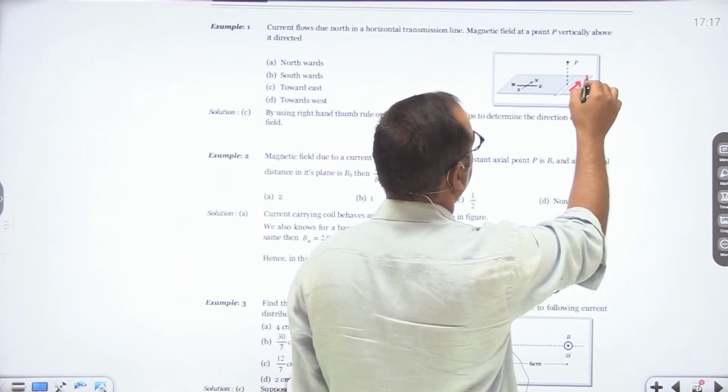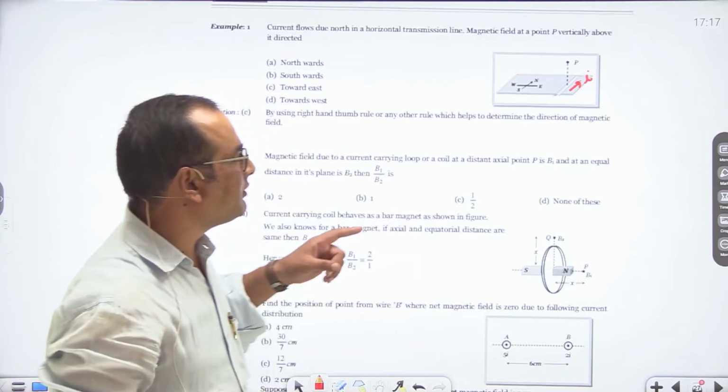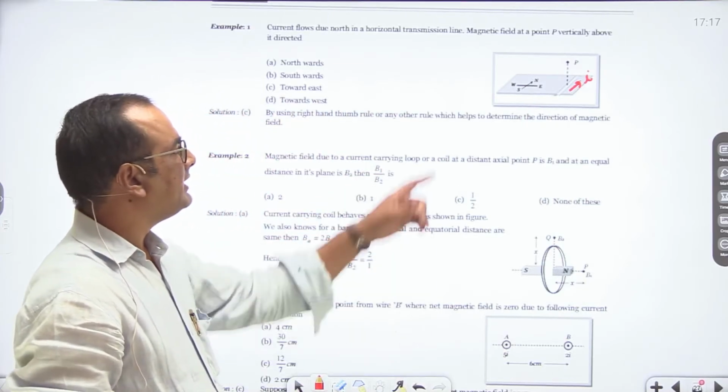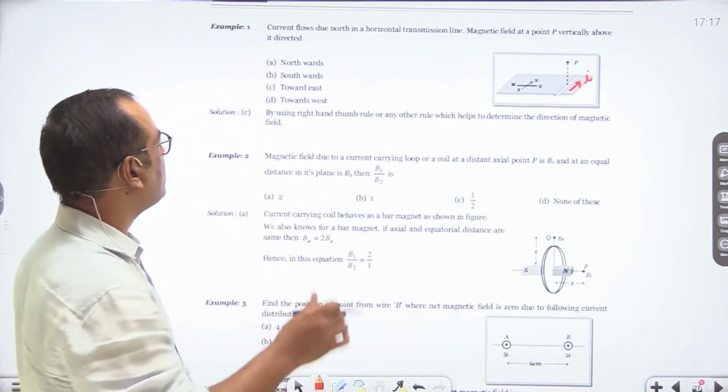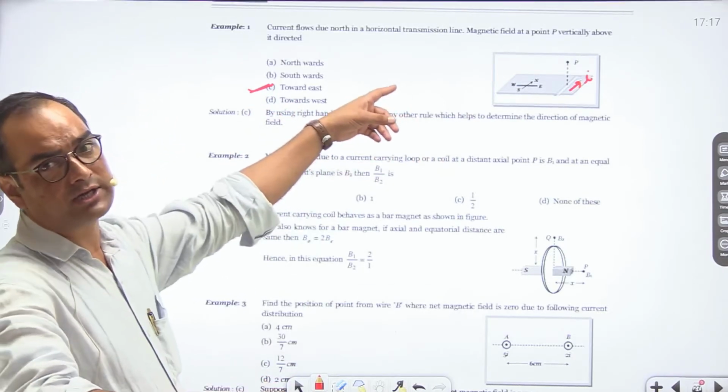So this is the current I, which is from south to north. So current is flowing from south to north. Then in this case, deflection will be towards east. Deflection will be towards east by Oersted's law.